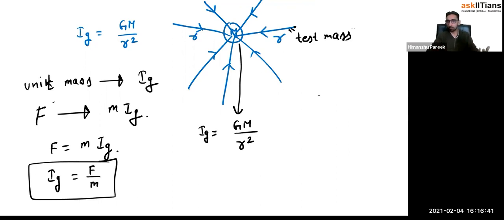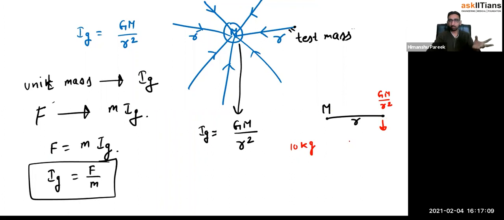So how does it help you now to solve problems? Suppose you have a capital M mass body. What is the gravitational field intensity at a distance r away? It would be Gm over r square. Now if I place a 10 kg mass there, what will be the force experienced by it?